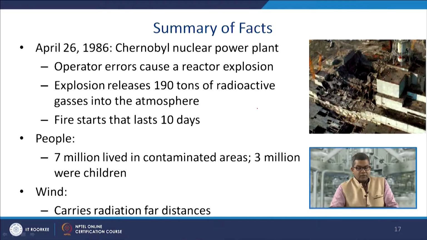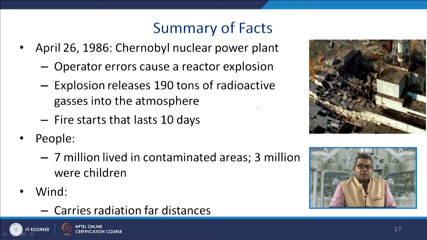So let us have a look at the summary of the facts. On April 26, 1986, at the Chernobyl nuclear power plant, operator errors caused an accident and a reactor explosion, and this explosion released around 190 tons of radioactive gases into the atmosphere, followed by a fire which lasted around 10 days. And if we talk about the people at stake, 70 million people lived in the contaminated area, and 3 million were children.